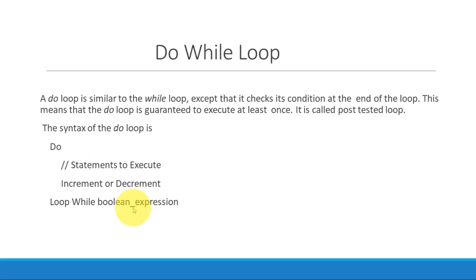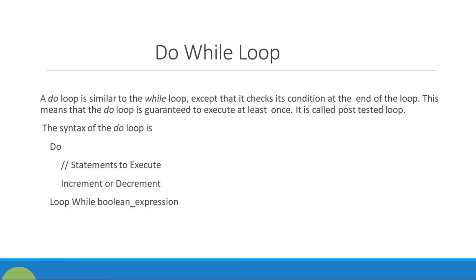But if it is not true, it will come out of this loop. But the first time, it will execute the statements without checking the condition. That is why it is called a post-tested loop. After execution, it will check the condition.